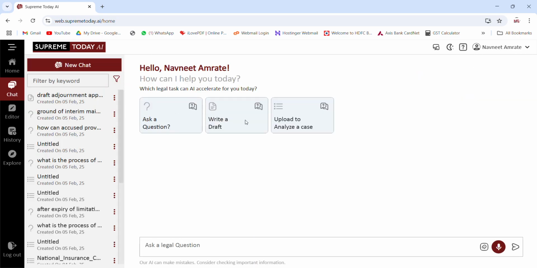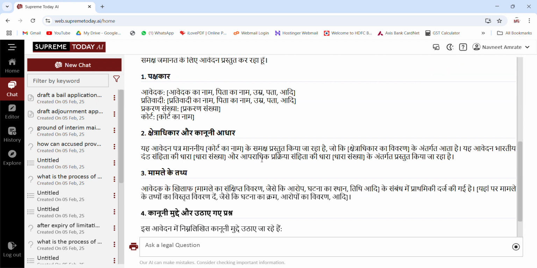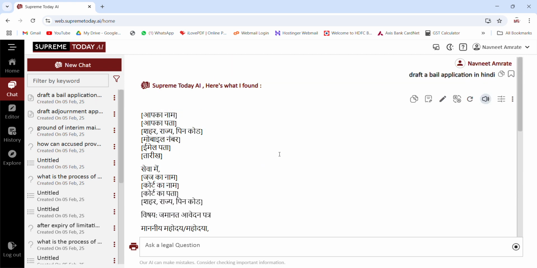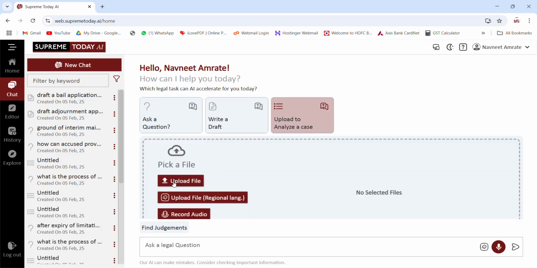Similarly, you can draft a petition in any other language too. For example, draft a bail application in Hindi, right? So it will draft a bail application, and again you can make changes from the add to editor option. There is one more option where you can upload a file and ask it to analyze it. You can upload in a regional language also, and you can ask AI to analyze that particular document.